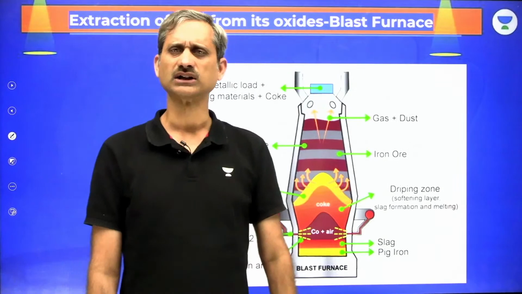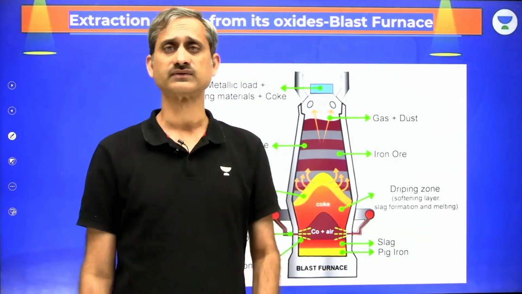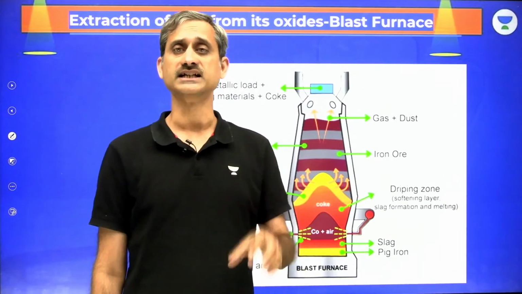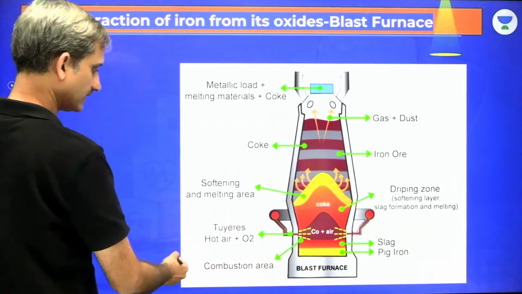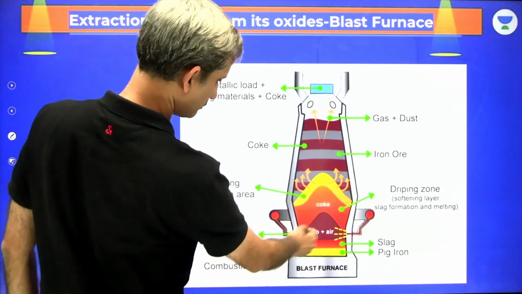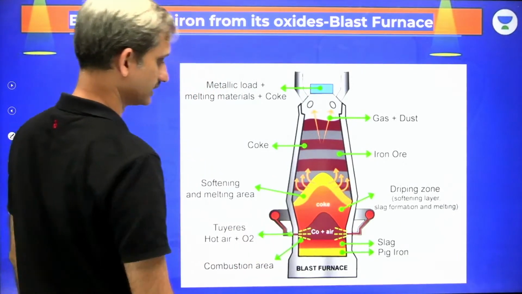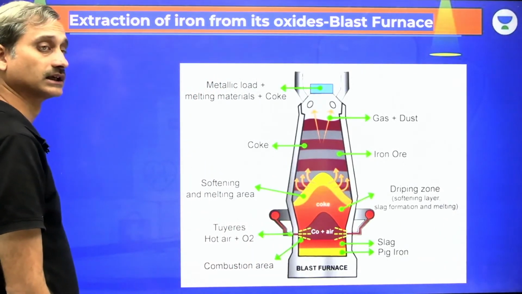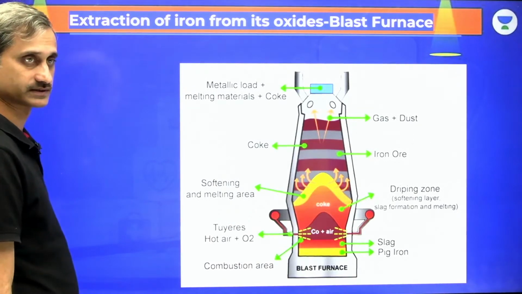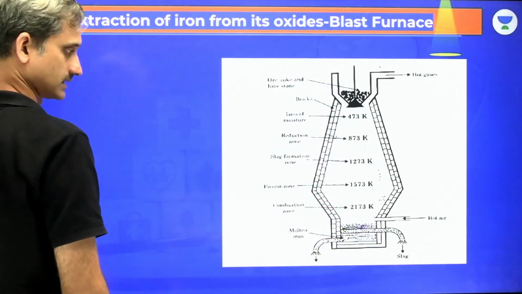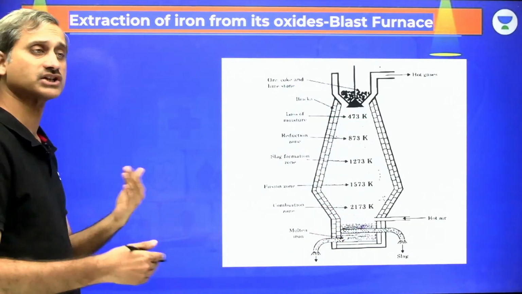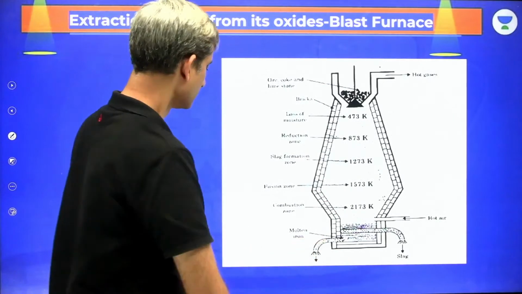Why is this furnace called the blast furnace? This is called a blast furnace because here the furnace is heated by a hot blast of air. Here we give the hot blast of air which is moving in. That is why it is called the blast furnace. This blast furnace has various zones.